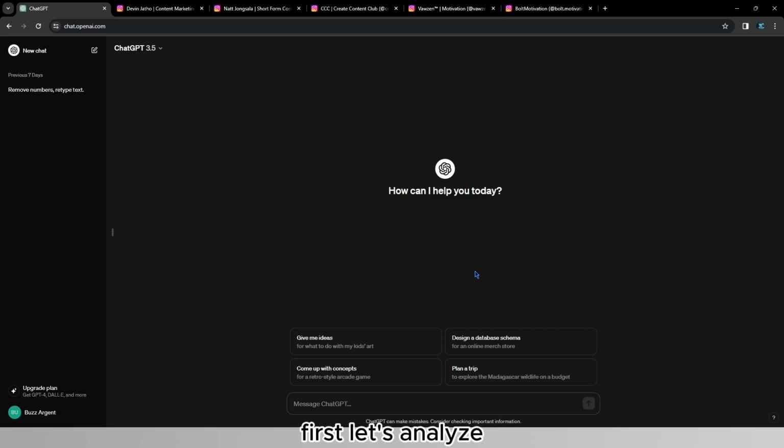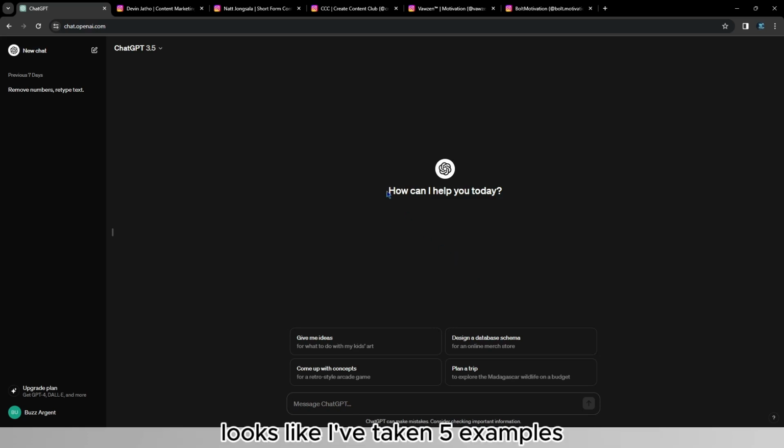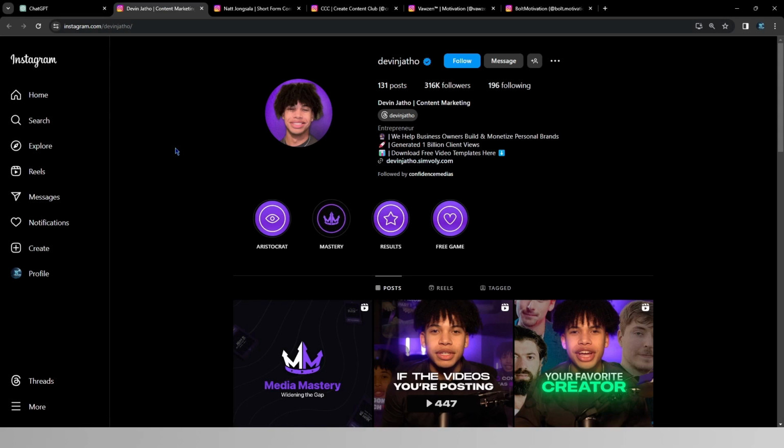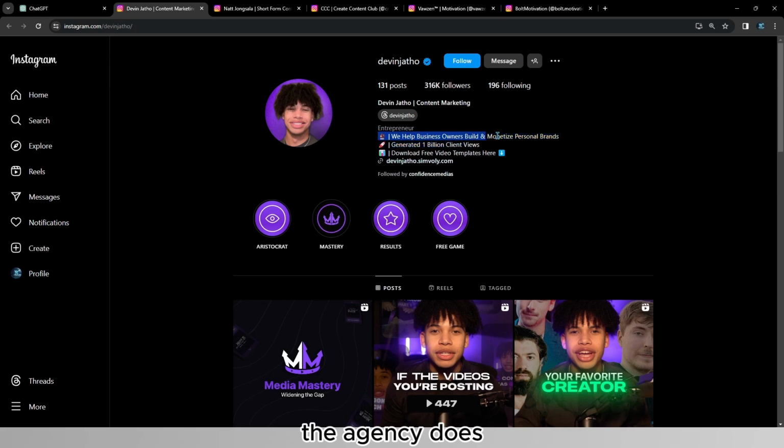First, let's analyze what a winning description of a profile on Instagram looks like. I've taken 5 examples. I'm not going to take more because they're all the same. As you can see, a good description on Instagram is divided into 3 sections. The first section is a simple line, and it's just describing what the account or the agency does. As you can see right here, we help business owners build and monetize personal brands. And then there is the social proof section, which is the second one, generated 1 billion client views. And then there is a call to action.